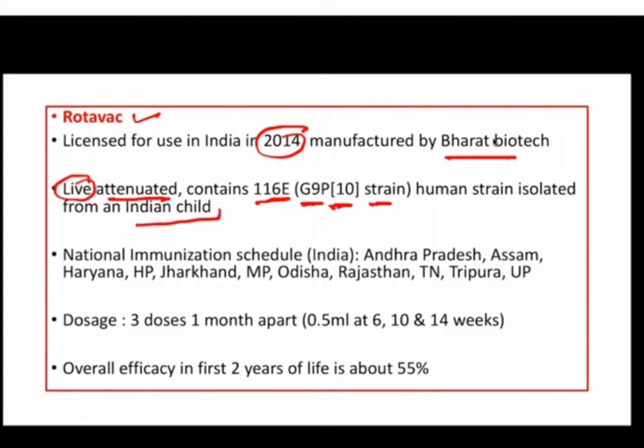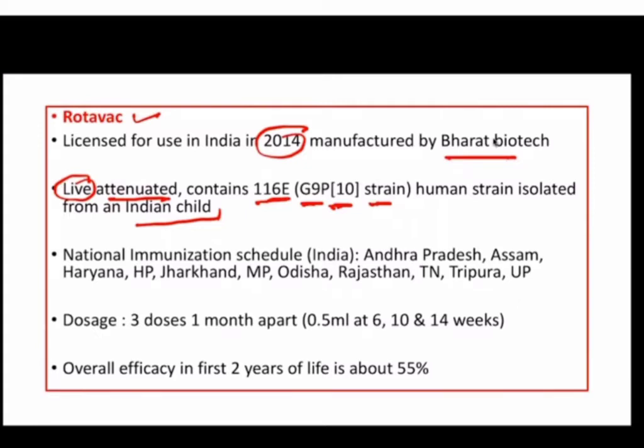So this strain was also known as the AIIMS strain because there was a doctor, Dr. Bhan, who was a pediatrician at AIIMS. He has done extensive research in rotaviruses. So he was the one who first observed these strains in neonates. And after extensive research these strains were isolated and further utilized for the development of the vaccine. So these are the strains which are used for manufacturing the live attenuated vaccine for rotavirus, and this is an Indian strain. However, this strain has also been found in other parts of the world.